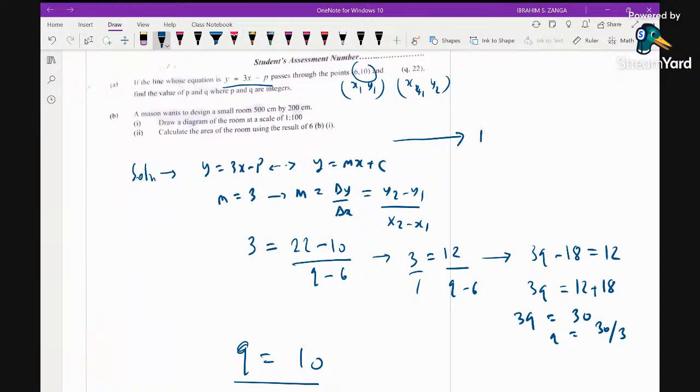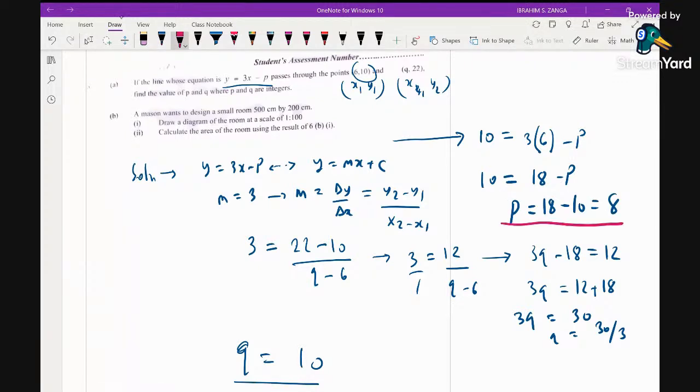So you have y equals 10 equals 3 times x, the value of x is 6, minus p. So you have 10 equals 18 minus p. p will be 18 minus 10 equals 8. So as you have seen, the value of p is 8 and the value of q is 10.